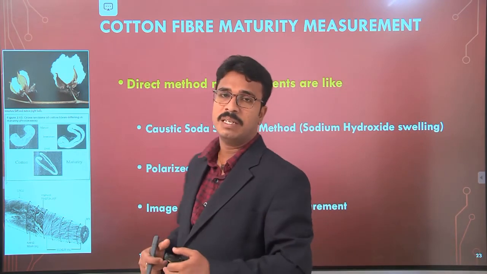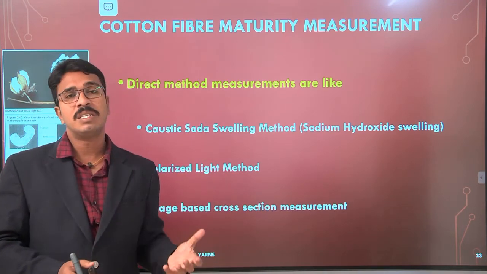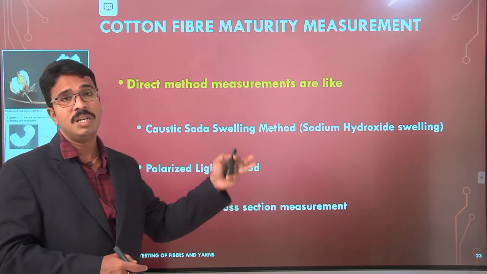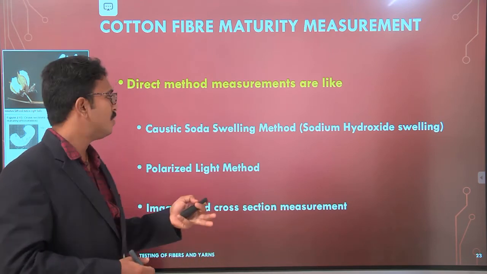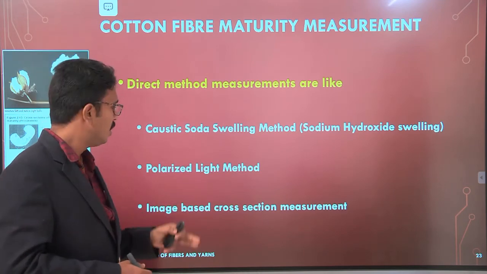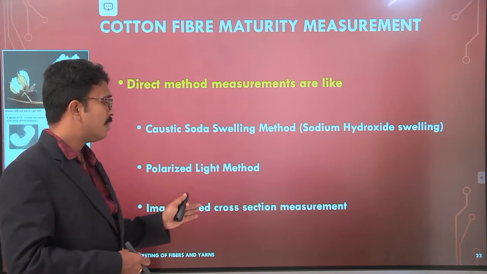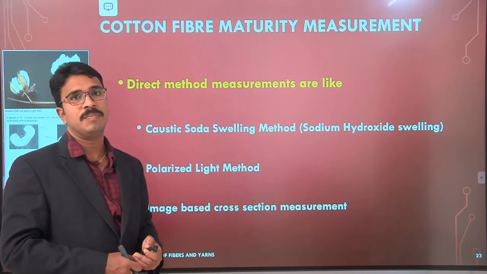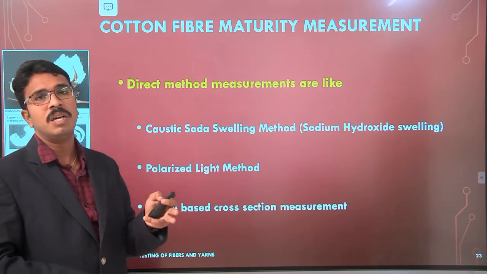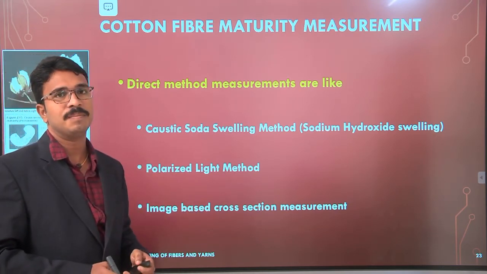if you look at the measurement of fiber maturity, just now we have discussed the caustic soda swelling method. Those are the direct ways to measure the fiber maturity. Apart from this caustic soda swelling method, we have the polarized light method, and then image based cross section measurement. So these are the three direct methods which are used to measure the fiber maturity, and most widely the caustic soda swelling method is preferred.